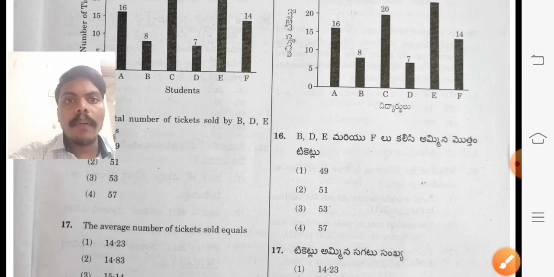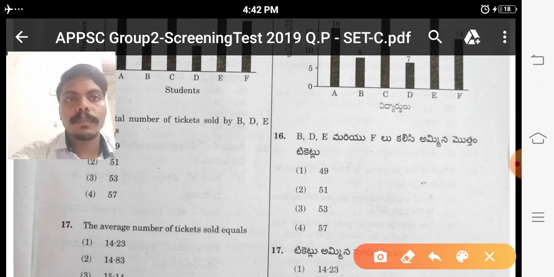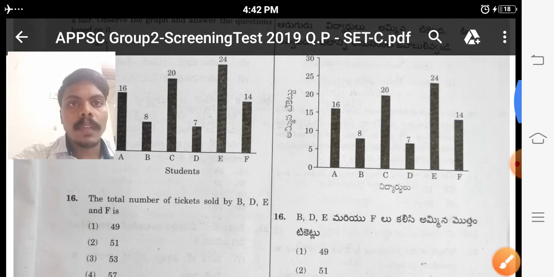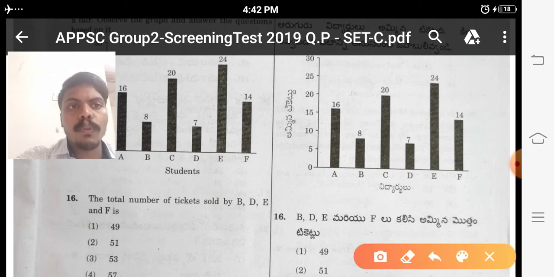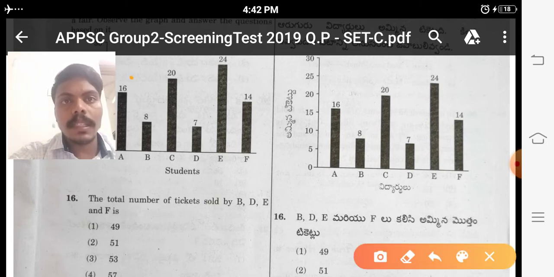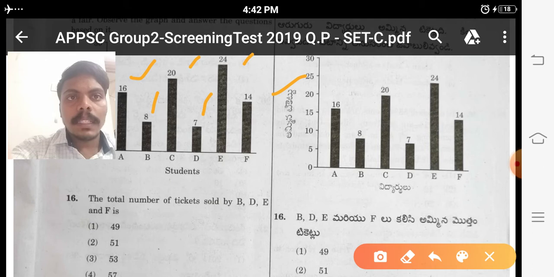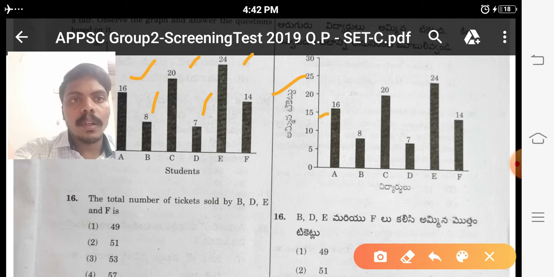Next question, the average number of tickets sold by A to F equals. Here we have to take all the tickets and find the average. 16, 8, 20, 7, 24, 14. 16 plus 8 is 24, 24 plus 20 is 44, 44 plus 7 is 51, 51 plus 24 is 75, 75 plus 14 is 89. Total is 89.